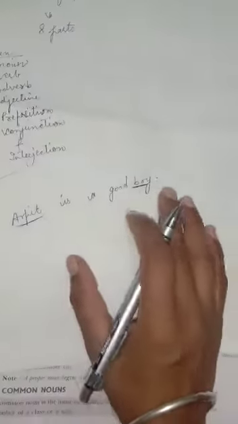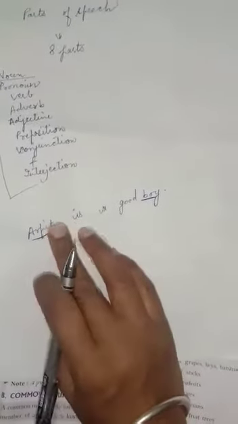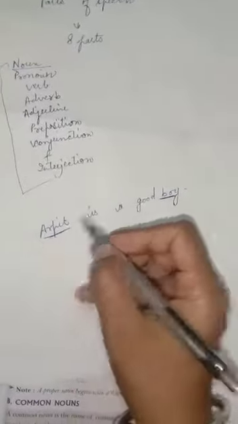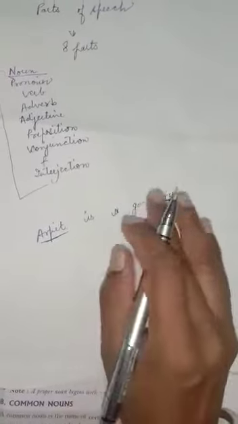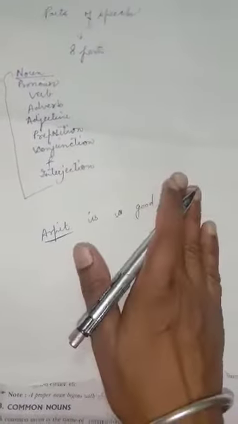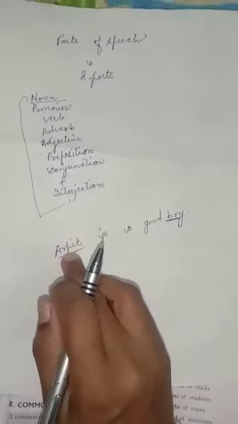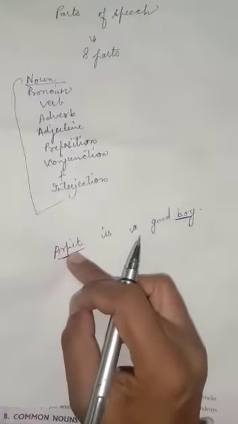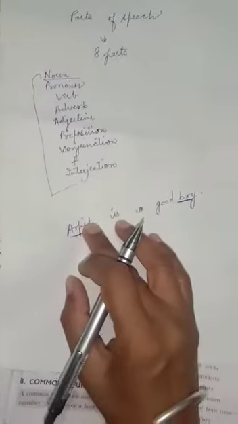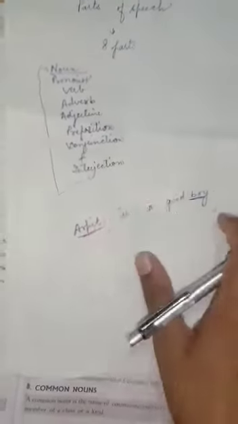Here boy and Arpit, as they are the names, means these are nouns. Arpit is a good boy. Look at here, student. Here I had given the name to the boy, that is Arpit. Arpit is the name of a particular person, so it will come under proper noun.